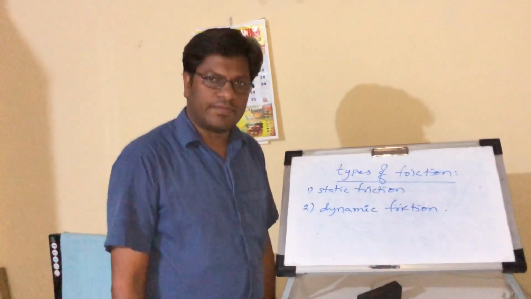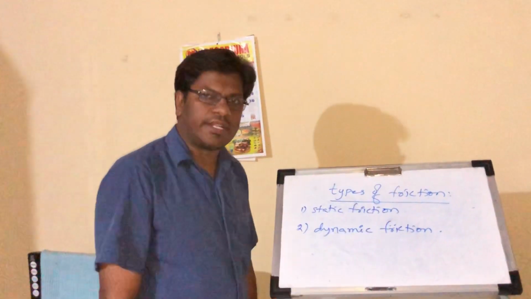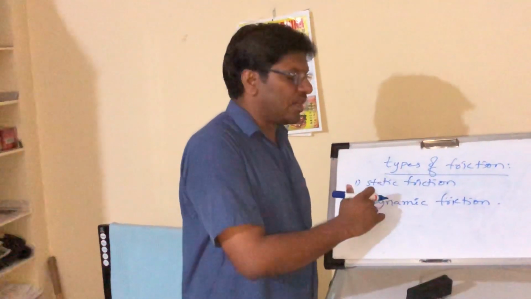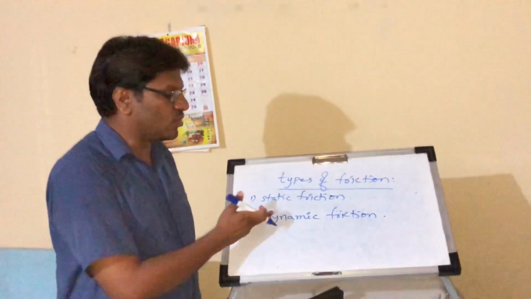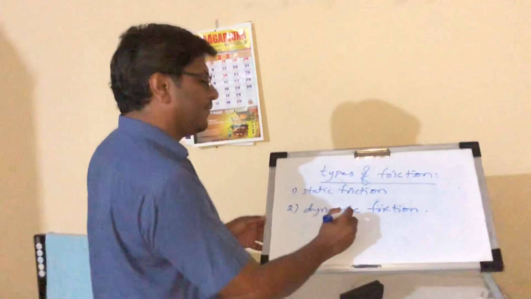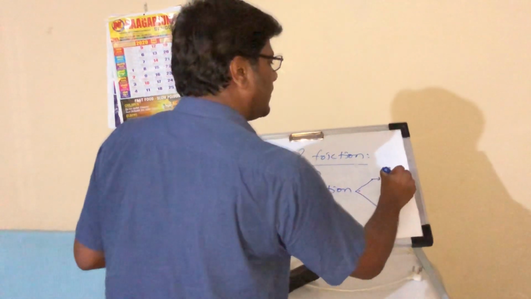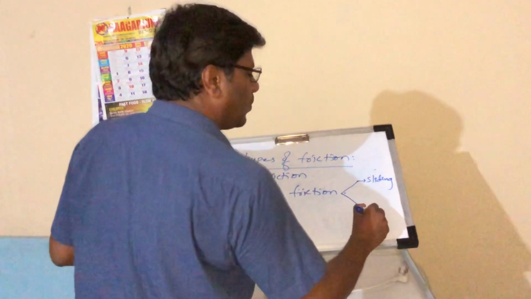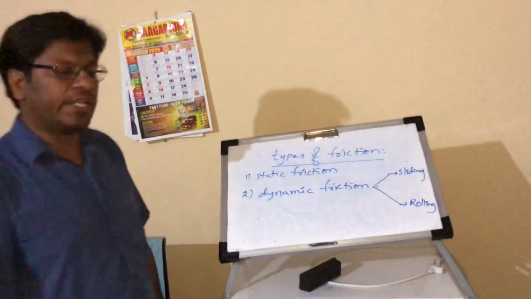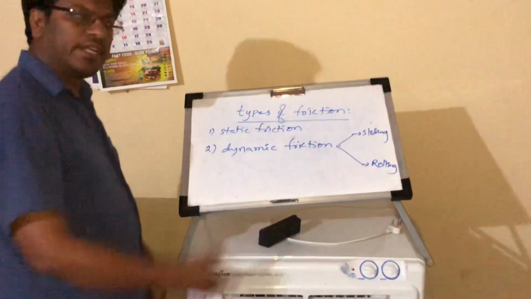What is static friction? The friction which comes into play when the body is at rest is called static friction. Next is dynamic friction. The friction which comes into play when the body is in motion is called dynamic friction. In dynamic friction, again there are two types. One is sliding friction. The second one is rolling friction. Sliding friction and rolling friction. Now again, let us discuss static friction, sliding friction and rolling friction.